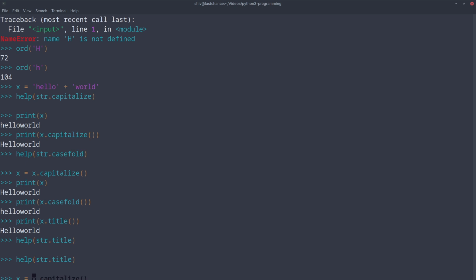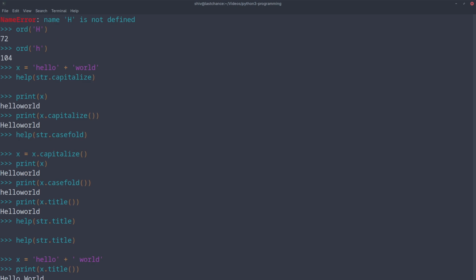So let's create a string, hello world, and let's give a space. So we have two words. Now we call title on that. So see, both words were capitalized. So you go ahead and explore using BPython what different functions do. First read help on that and then invoke them properly.